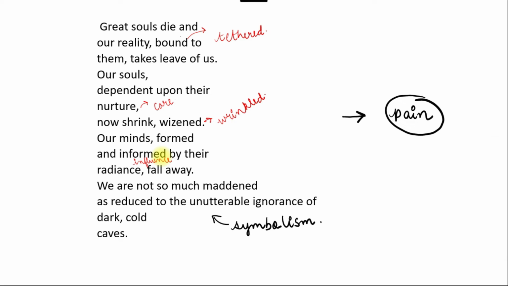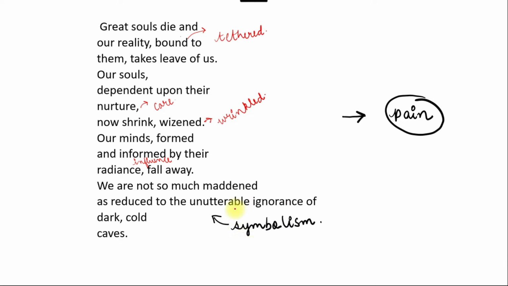Our mind loses its light. We are not so much maddened as reduced to the unutterable ignorance of dark, cold caves. So the poet wants to say that now, because we don't have their radiant influence, we become like lost creatures in a cold, dark cave.